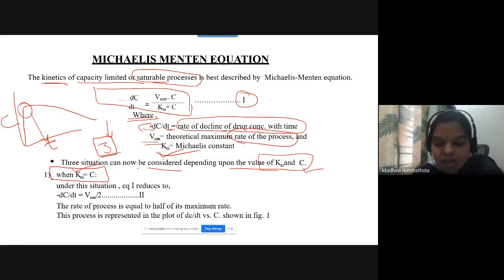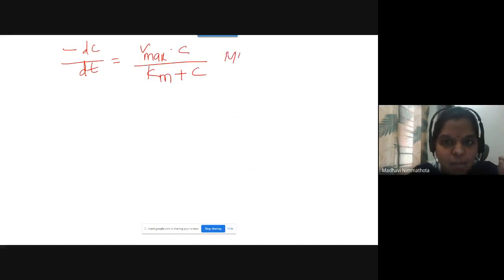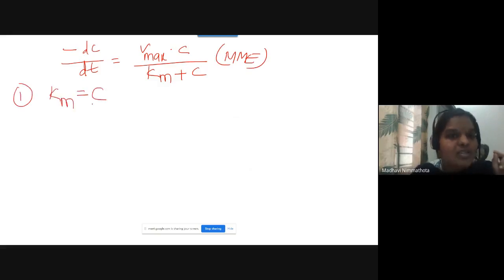How will the equation be? See, in the textbook they have directly given it like this. You have to derive it. Minus dC by dt is our basic equation, right? This equals Vmax into C divided by Km plus C. This is our basic Michaelis-Menten equation. So in the first case, Km is equal to C. The Michaelis-Menten constant is equal to the plasma drug concentration. So how is the expression of this equation?